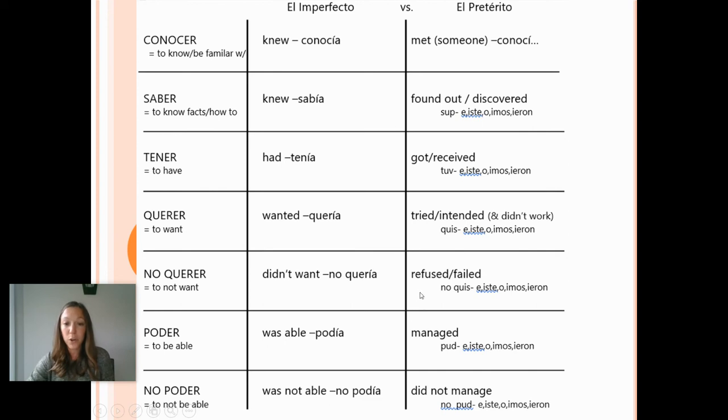Same thing when you put a no in front of it. When you use querer in preterite, you're saying that you refused or failed. So that's a very specific meaning. No quise, no quiso. You know? Luego poder, so was able, but when you use it in preterite, it means managed. Bueno, yo pude. Or if you make it negative, didn't manage. No pude, no pudieron. Okay, chicos, so hopefully you've got these clarified verbs that change meaning in preterite.